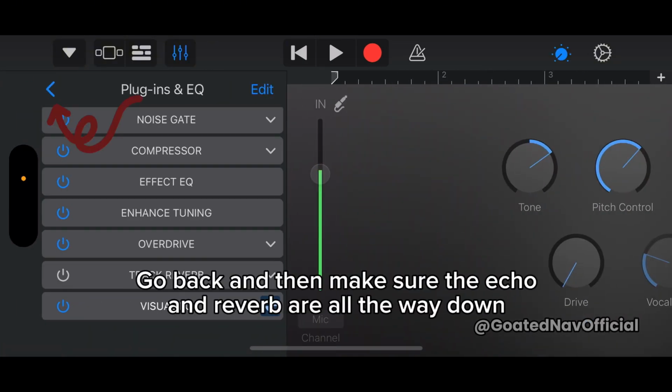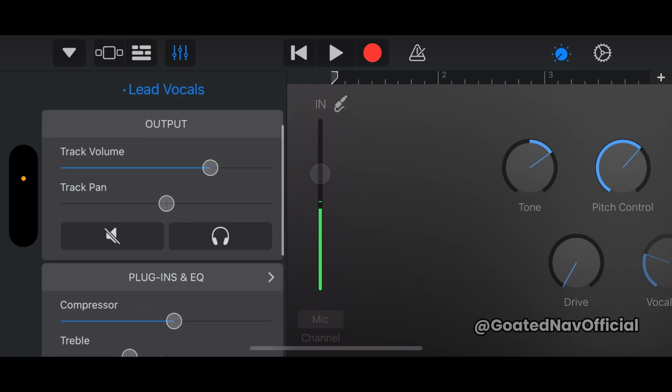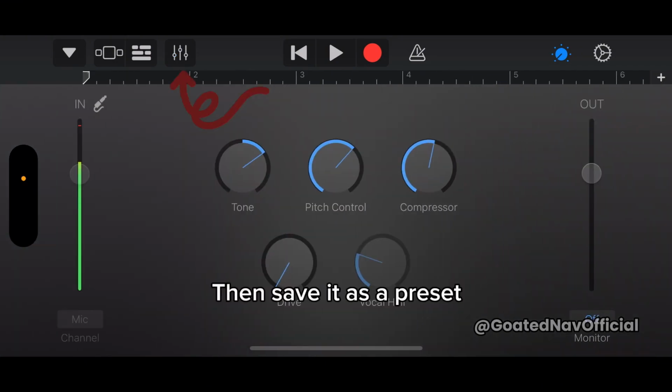Go back and then make sure the echo and reverb are all the way down. Then save it as a preset.